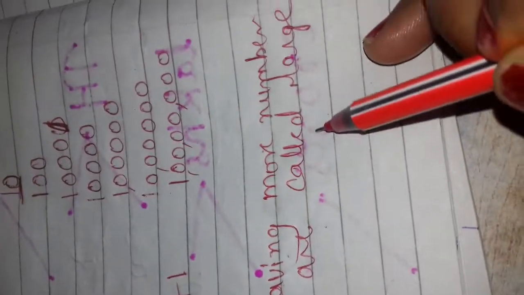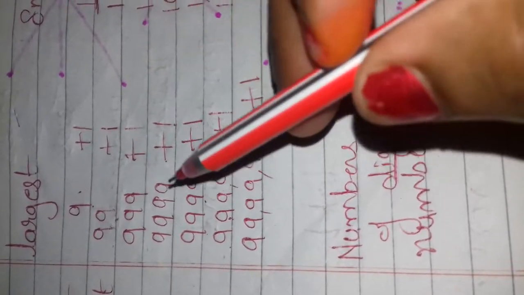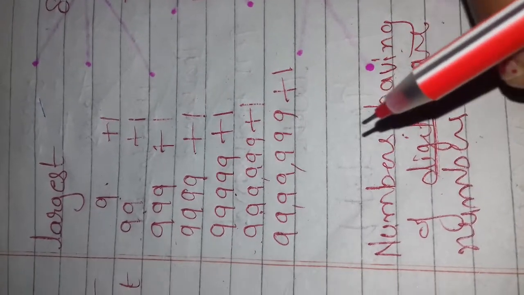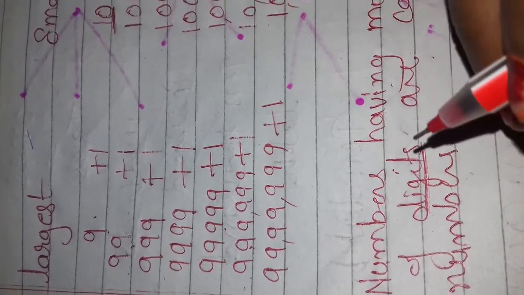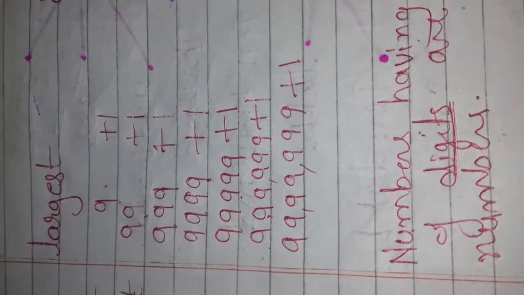Numbers having more digits, very important, are called large numbers. If the number of digits increases compared to the previous numbers, we can say the number becomes larger and larger. So large numbers are the numbers having more digits.